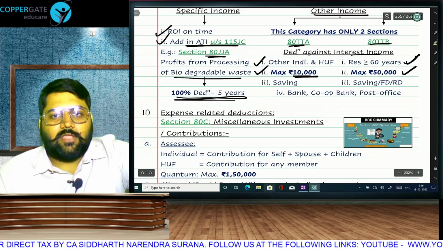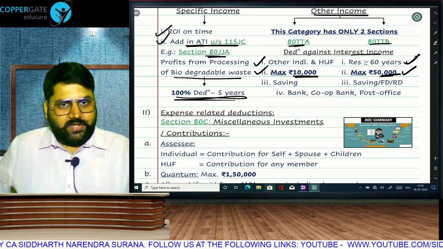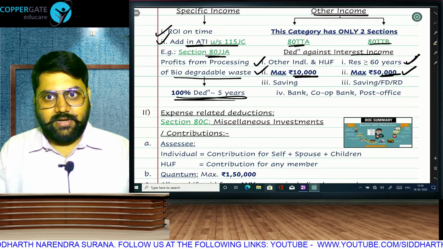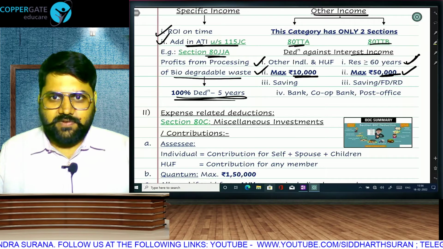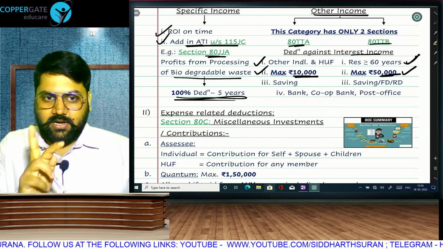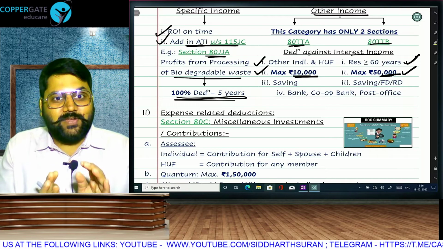actual interest or 10,000, whichever is lower, actual interest or 50,000, whichever is lower. 50 is only for senior citizen, only if resident, otherwise it will be 10,000. For non-resident also it will be 10,000, HUF it will be 10,000. There is one more secret hidden difference which is very important, because a lot of other chapter questions will have this adjustment.